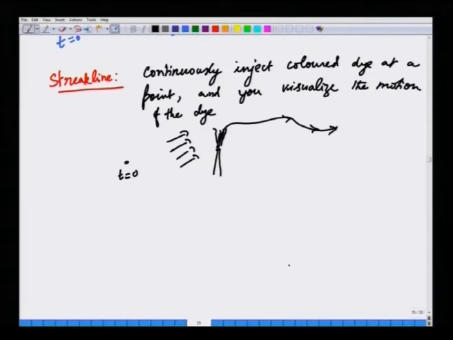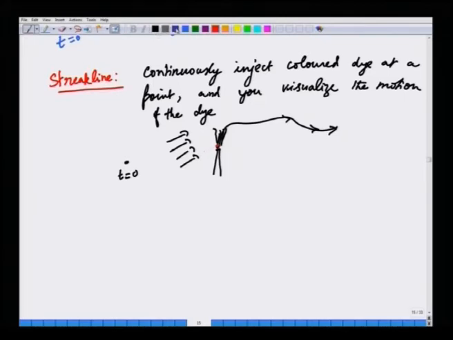Another very useful notion, this again has Eulerian information, because you are basically worrying about stuff being introduced at a point, but various particles will come and keep occupying that point. So, this has in some sense Eulerian information.